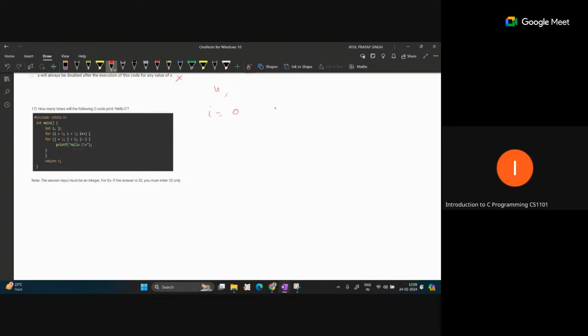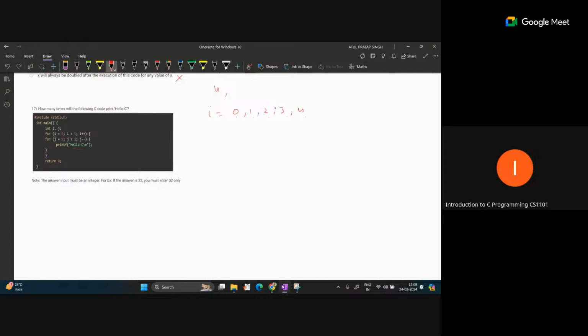That means this I value will be increased like this: 0, 1, then 2, then 3, then 4 only. So 0 to 4. For the value 5, the condition I is less than 5 will become false. So we will run this code for I equal to 0, then 1, then 2, then 3, then 4.